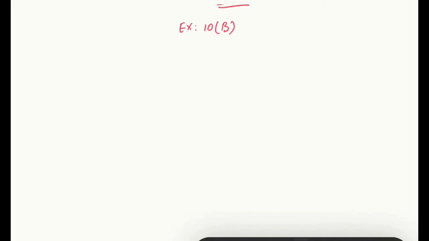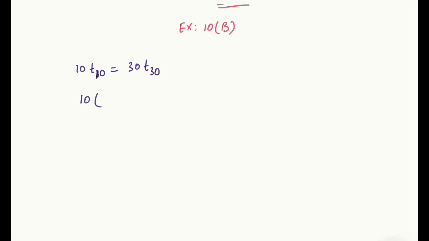In an AP, 10 times its 10th term is equal to 30 times its 30th term. So it's given 10 times of its 10th term, so 10 times of T10 equals 30 times of T30. Okay, is the question clear to you? So this is how you equate them. Then you find out A and D using this.